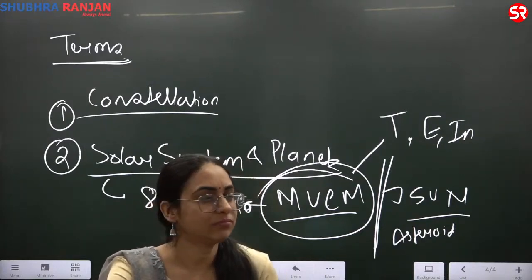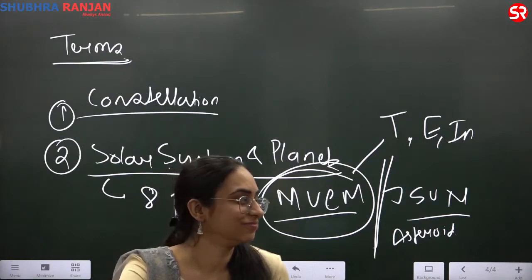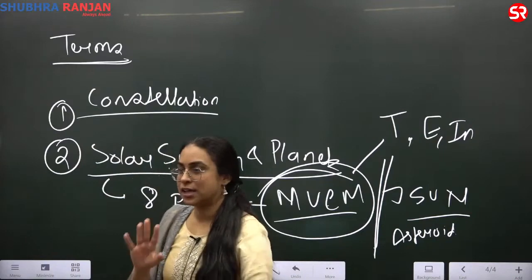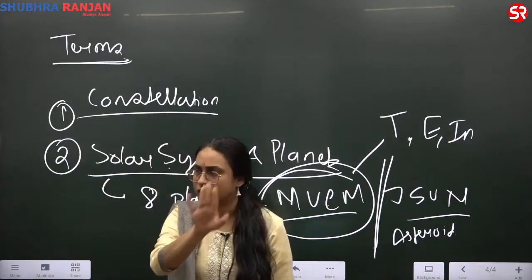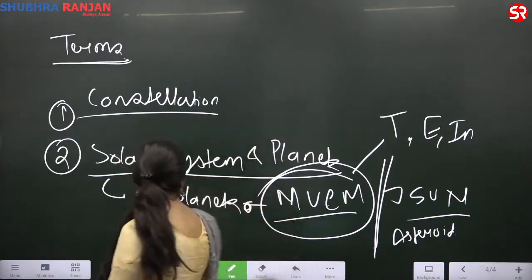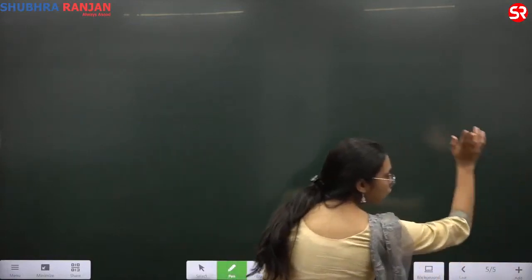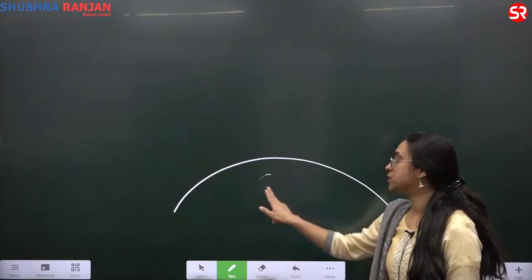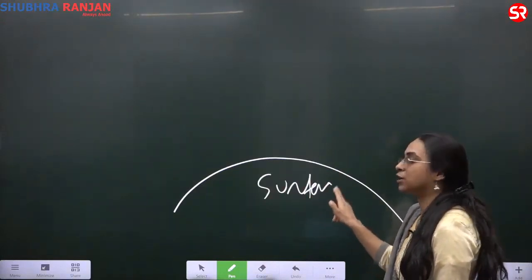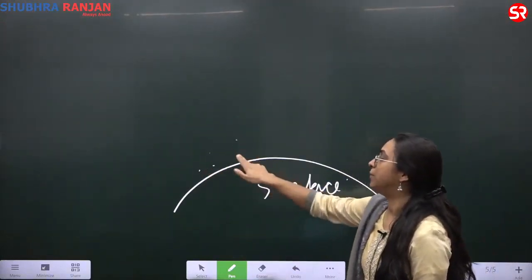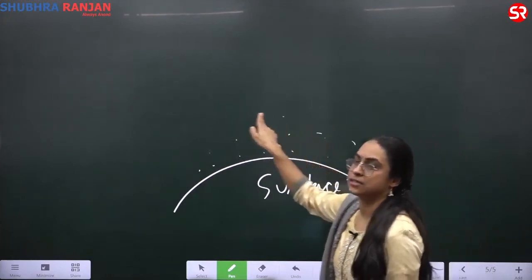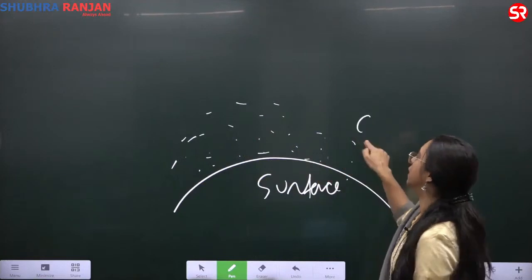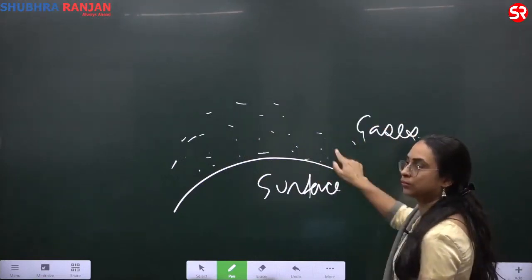Why does this happen? I'll just give you a rough idea. You need not write, just understand for now. We will deal with this while we are dealing with the climate. When we talk about a surface, the surface is surrounded by a blanket of gases. Any surface, even the Earth, is surrounded by a blanket of gases, that the ozone layer protects.